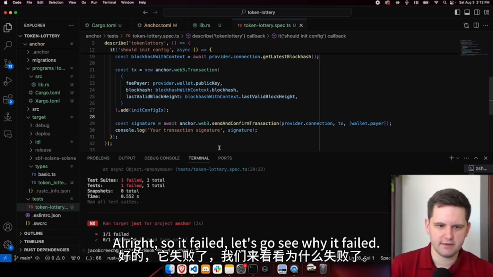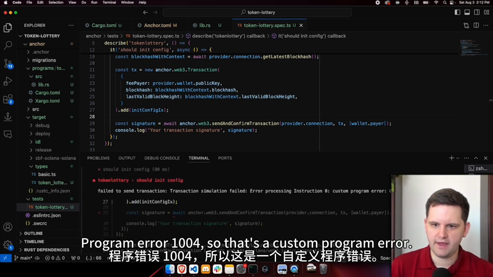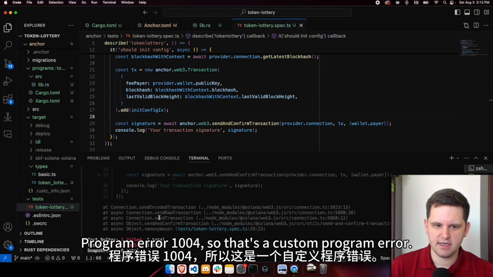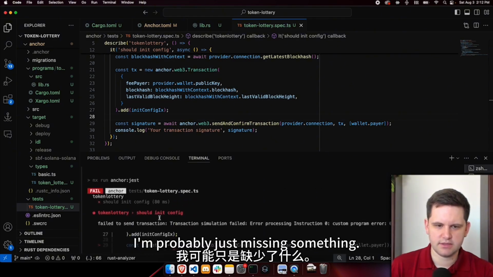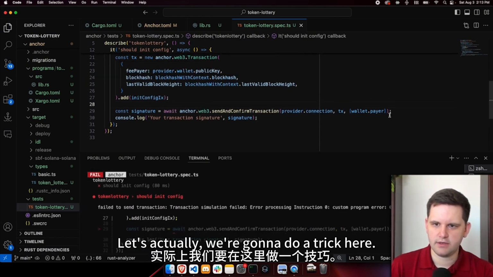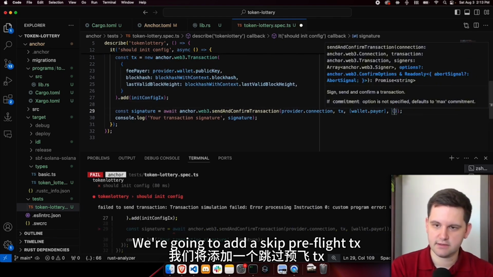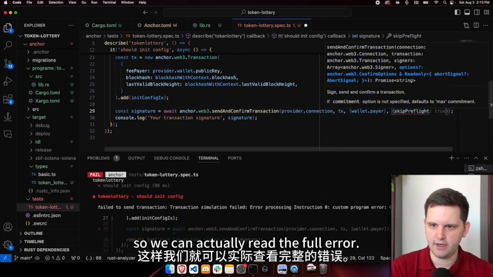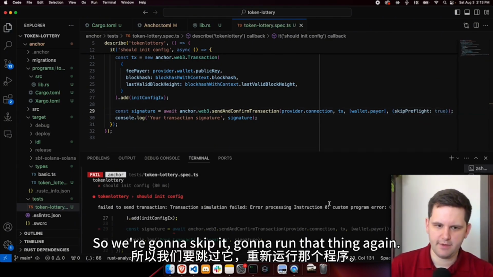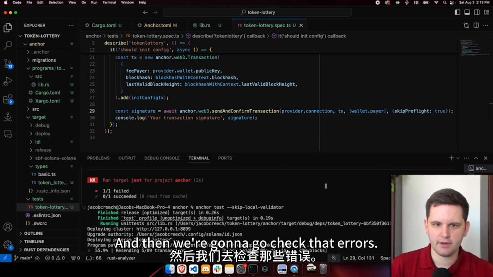All right, so it failed. Let's go see why it failed. Should not in config. Program error 1004. So that's a custom program error. This is usually, I'm probably just missing something. We're going to do a trick here. We're going to add skip preflight checks so we can actually read the full error. So we're going to skip it. Going to run that again, and then we're going to go check that error.